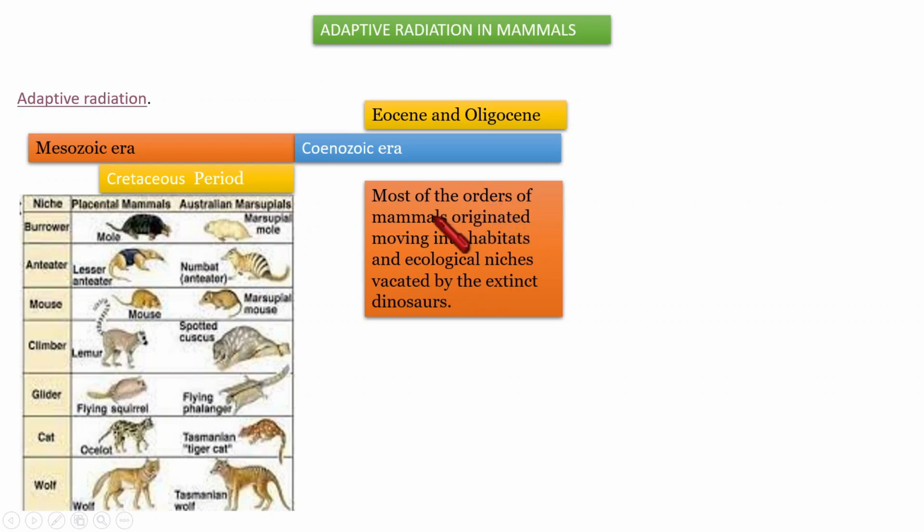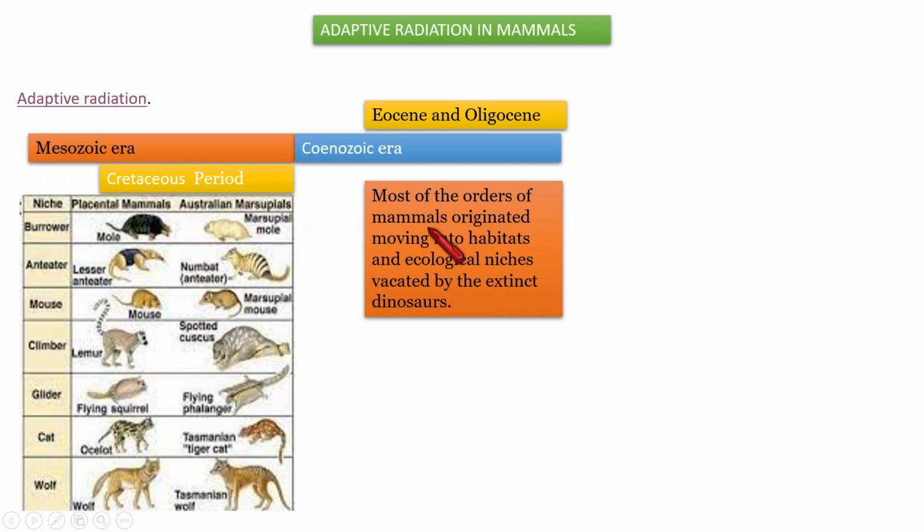Most of the mammals that evolved during the Cenozoic era moved to different habitats and ecological niches that were vacated by the extinct dinosaurs.